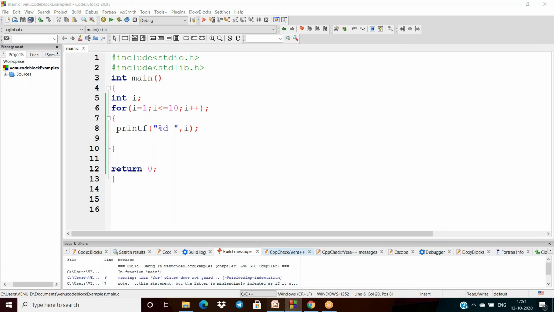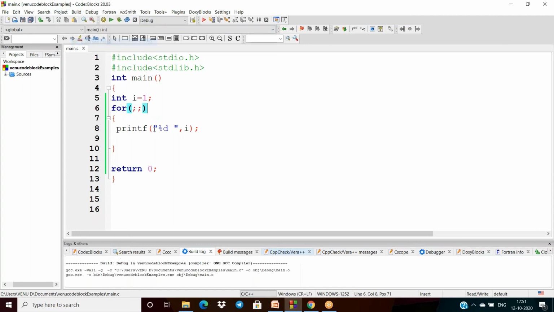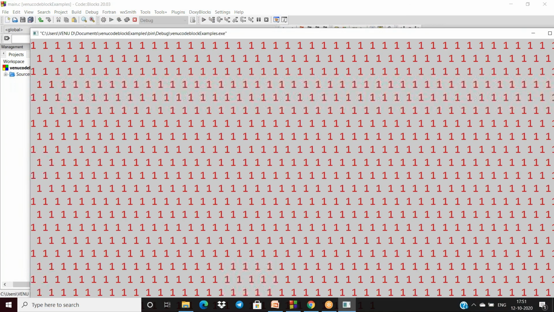Okay, and next, suppose I remove this and I use only two semicolons. I am taking the i value initialized with 1. So now the for loop with two semicolons will always be an infinite loop here. With two semicolons and no proper condition and increment, there may be a chance of going into an infinite loop here.